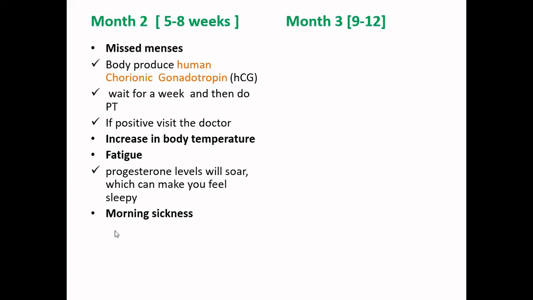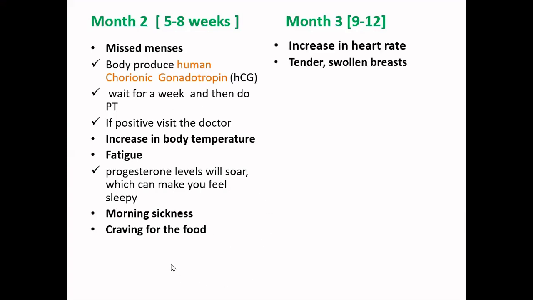Some women tend to get morning sickness, wherein they may get nausea, and some women may also get cravings for food. All these things are prime indicators that you have conceived, and these are usually observed from the second month onwards, and may also continue in the later stage.